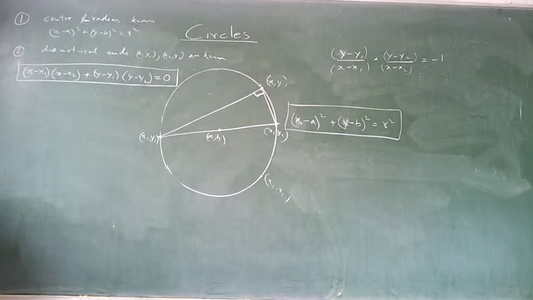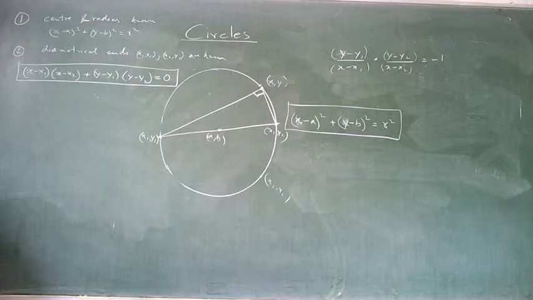Okay, orally I'm telling you, just tell me orally what you will do, just to cover up the problems in your RD survey and all. Find the equation of a circle passing through the point 2, 4. Don't do it, just tell me orally what you will do. A point on the circle is known, and it has its center at the intersection of x minus y is equal to 4 and 2x plus 3y plus 7 is equal to 0. Two straight lines are given. Solve the simultaneous equations, get the center, and then the point is known. Basically it's the same thing.